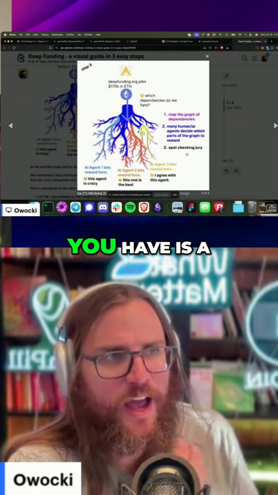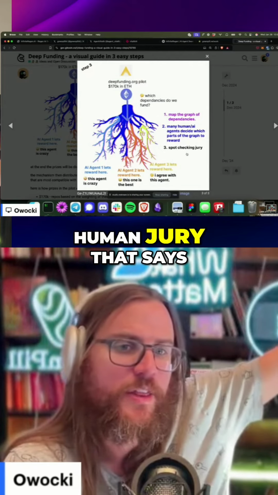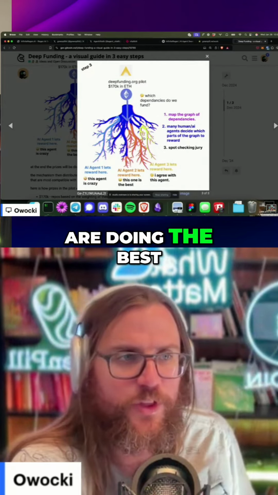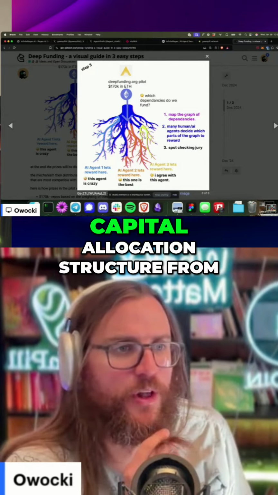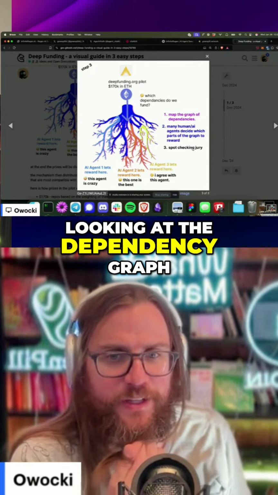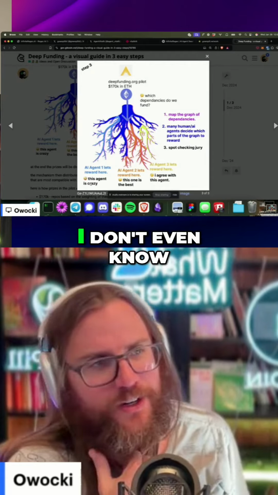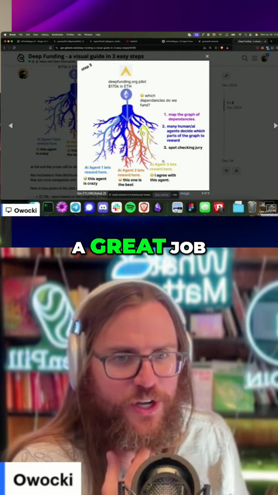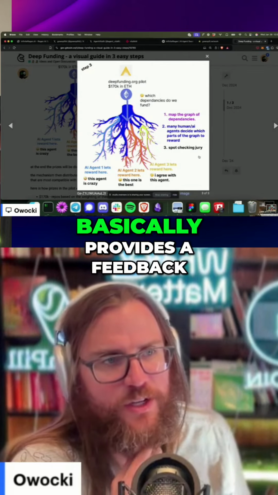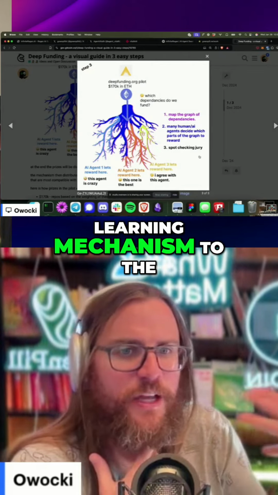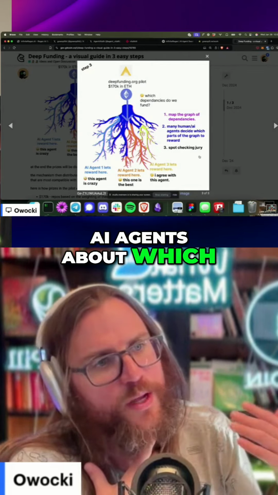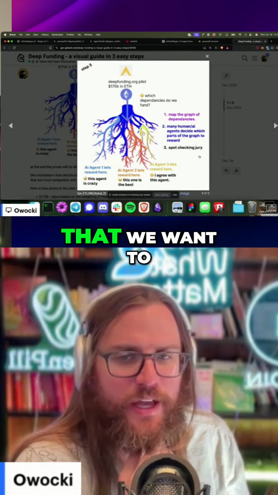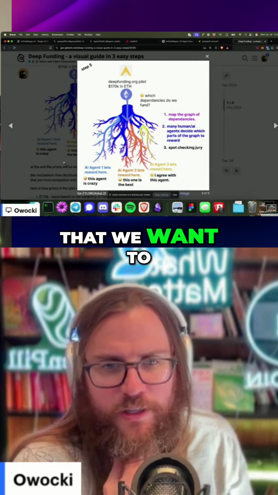And then basically, what you have is a human jury that says, okay, we want agents that are doing the best job of assembling a capital allocation structure from looking at the dependency graph. This agent is fucking crazy. I don't even know what they were thinking. This one's done a great job, and this one has also done a great job. And then the jury basically provides a feedback learning mechanism to the AI agents about which dependencies are actually getting funded and what values that we want to fund.